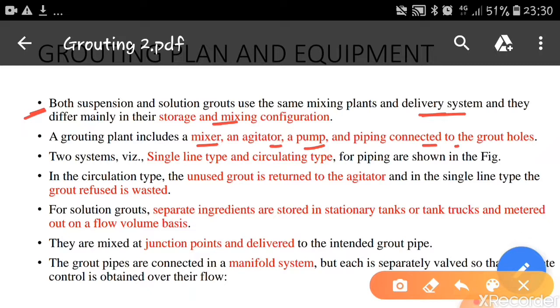There are two piping systems available in the plant: one is the single line type and the other is the circulating type, as shown in the following figure.